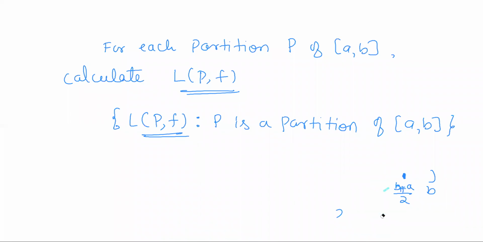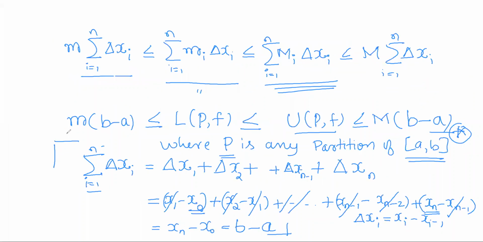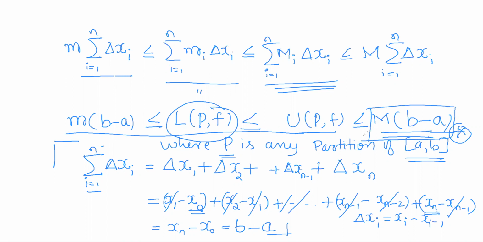So this set of all lower Riemann sums is first of all non-empty, and all lower Riemann sums are nothing but real numbers. So it is a non-empty set of real numbers. And by this inequality, you can observe that all lower Riemann sums are always bounded above by M into (b minus a).